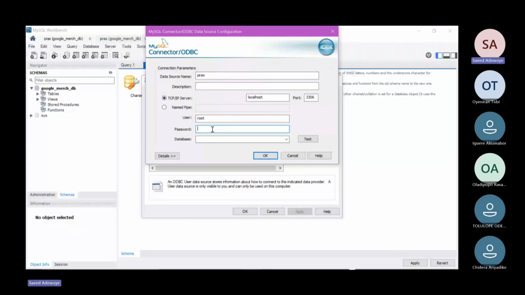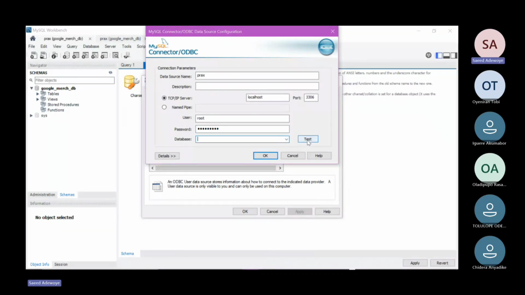When you are installing your MySQL, you'll be required to enter a default password, right? The password you use when you are configuring your MySQL and setting up your Workbench, you enter it here. Let me simply enter mine. So that's it. Then you can simply test the connection, whether it's connecting or not.